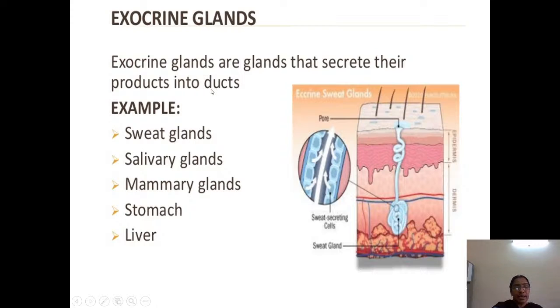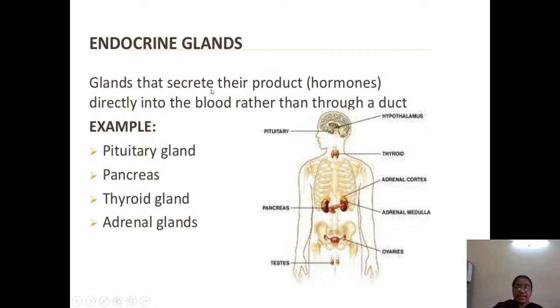Exocrine glands have ducts. Endocrine glands don't have ducts. Whatever secretion or chemical substances they are secreting, they are directly released into the blood. That is a major difference that you have to know about the endocrine gland.